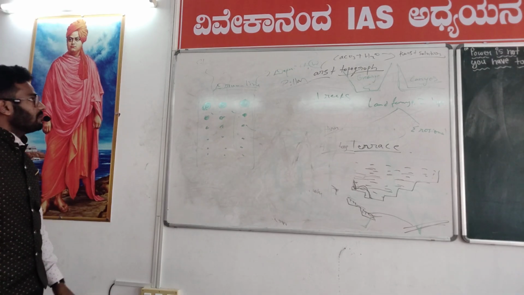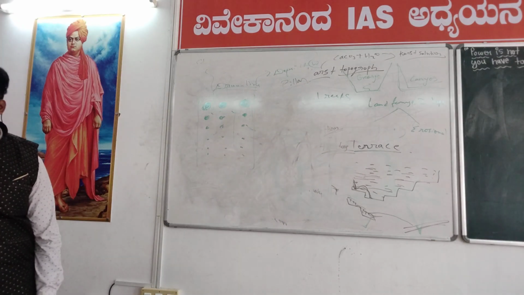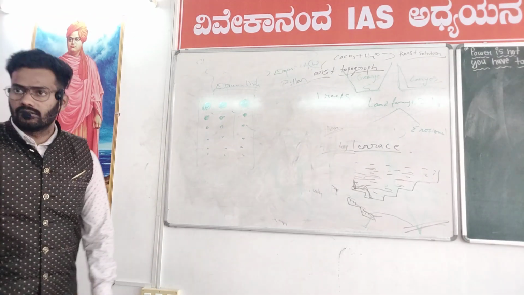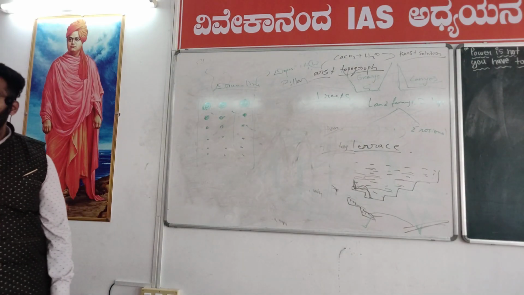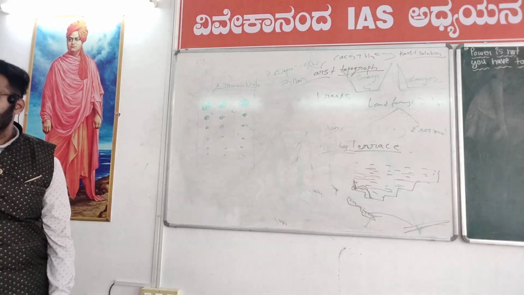So that's why we call it egg basket deposition. This is formed because of water, okay? Egg basket deposition. So a drum line is not an erosional activity. This is a depositional activity of the water.